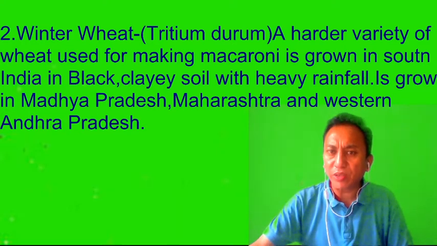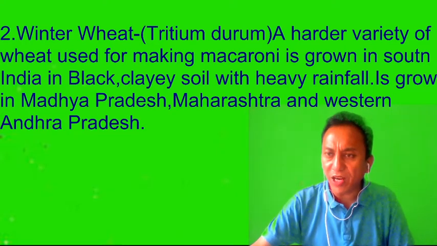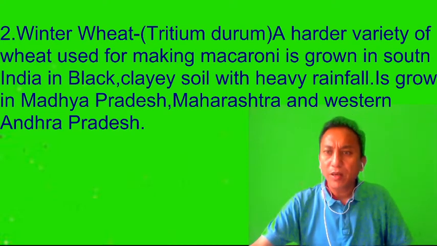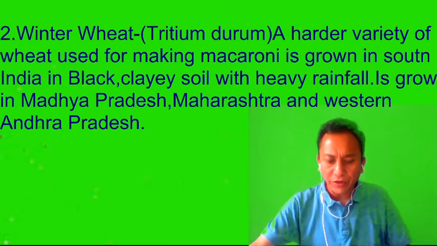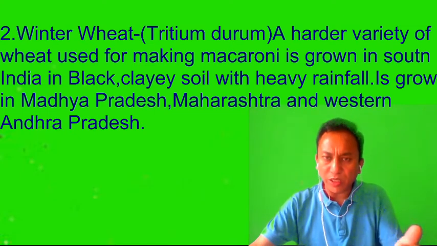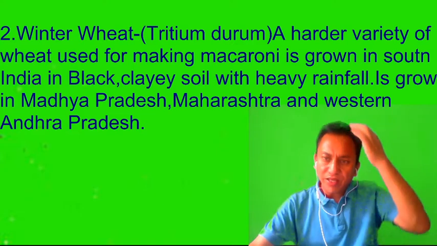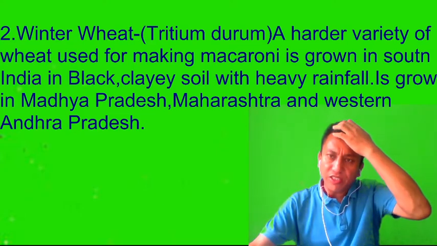It is grown in states like Madhya Pradesh, Maharashtra and Western Andhra Pradesh. So these are the two types of wheat, the spring wheat, Triticum vulgaris, and the winter wheat, Triticum durum.